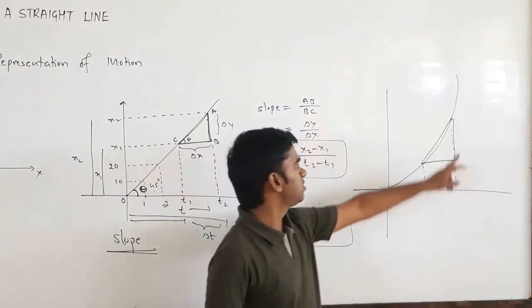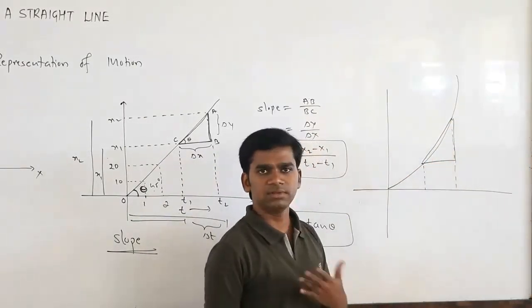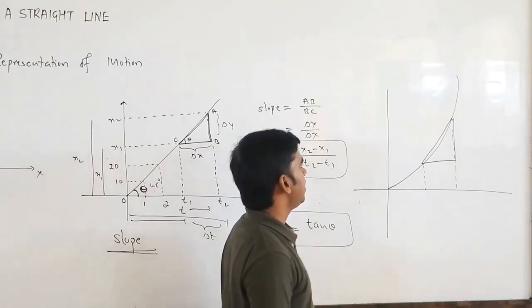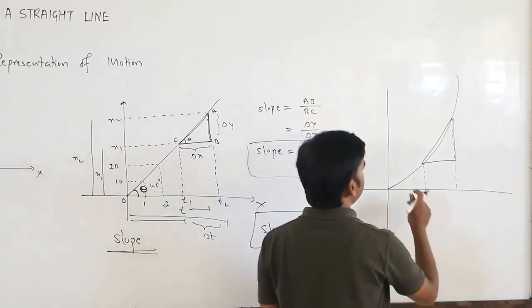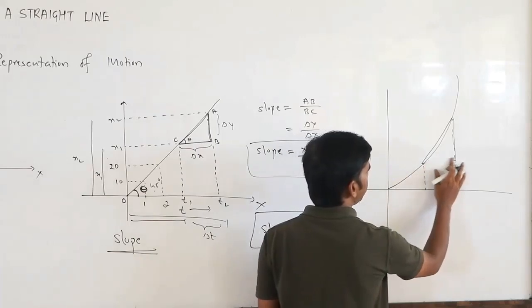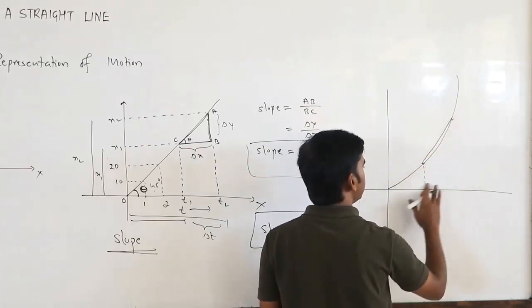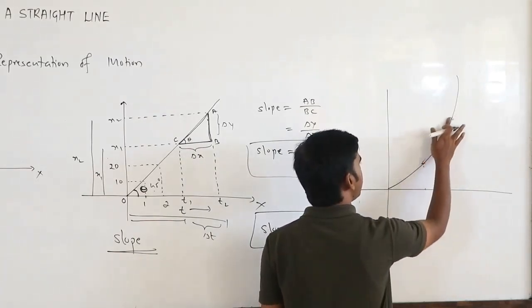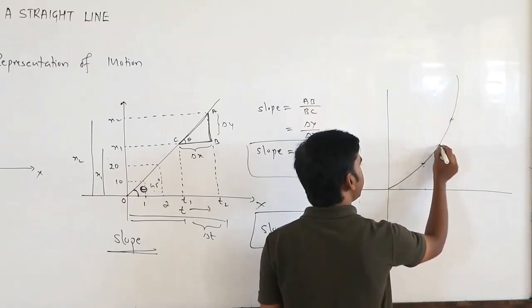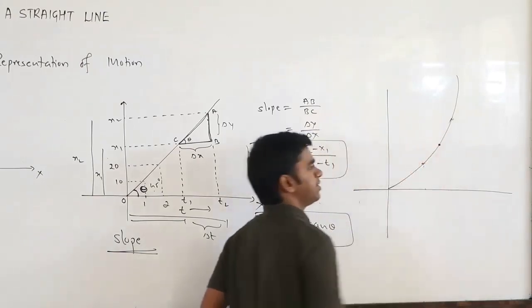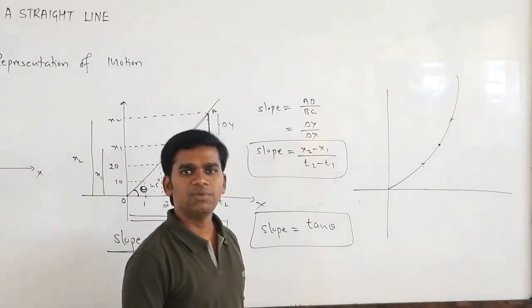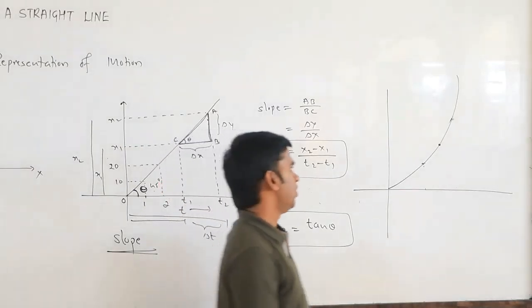So this divided by this will give you a slope. Instead of that, suppose you want to calculate the slope at a point, then how will you get it? Very simple.